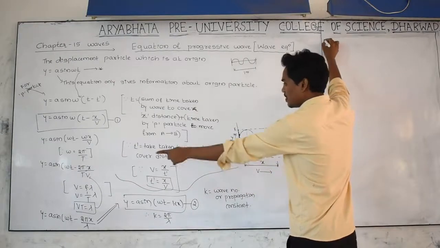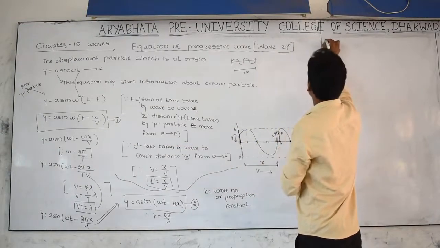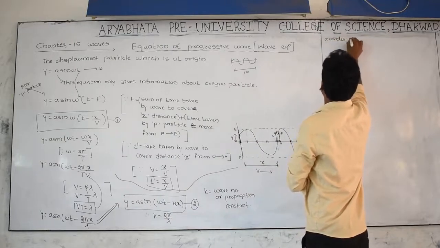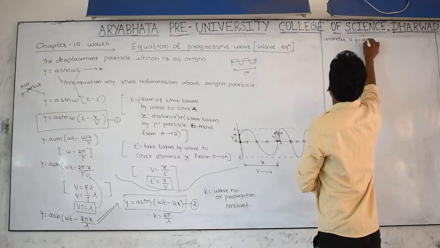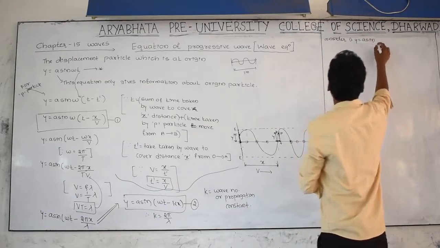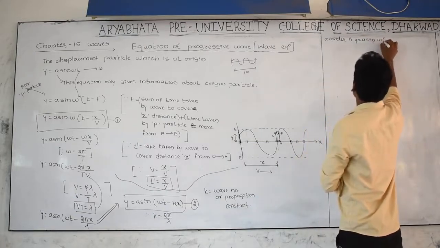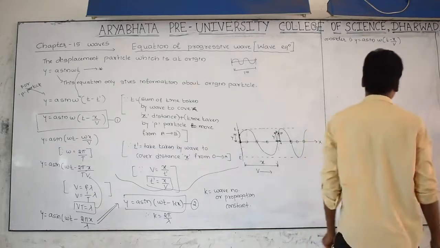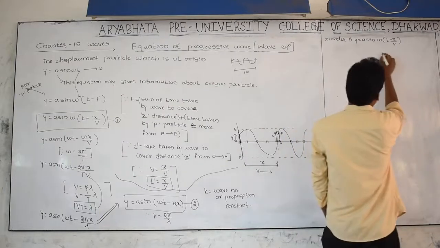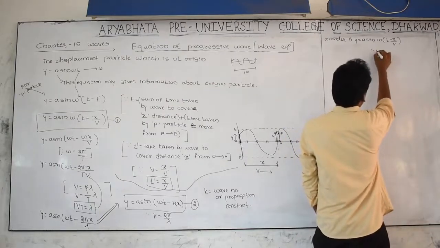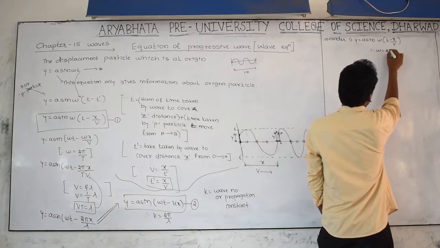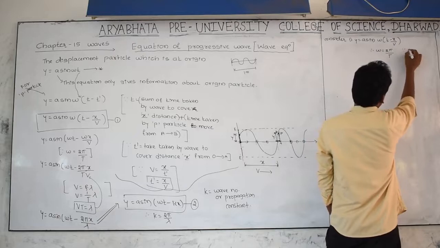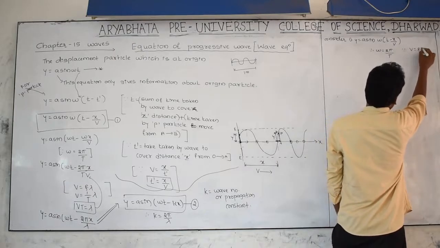Consider the first equation: y equal to a sin of omega t minus x by v. We know very well that omega is equal to 2 pi by T, and one more equation, v is equal to f lambda.